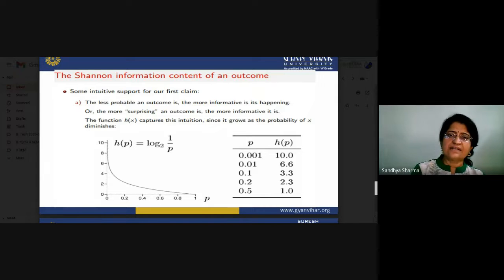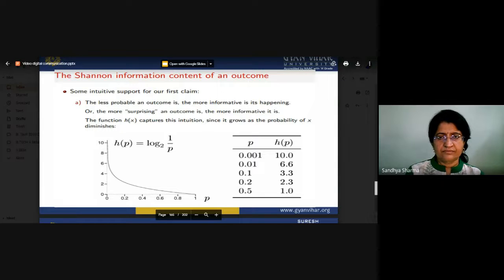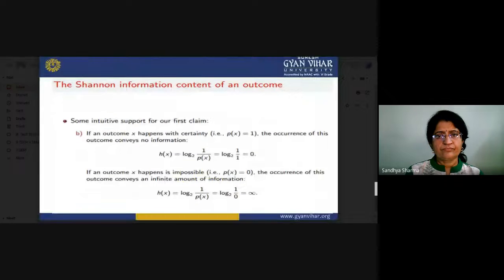We can see here the general growth as the probability of x decreases. Here we can see the basic relationship between the information content and the probability of that particular occurrence, the Shannon information content of an outcome. We can also prove the same thing by using the values that we can see in this place.